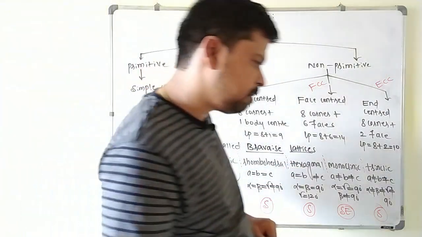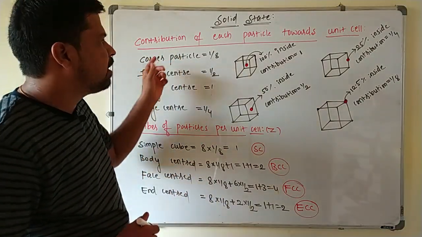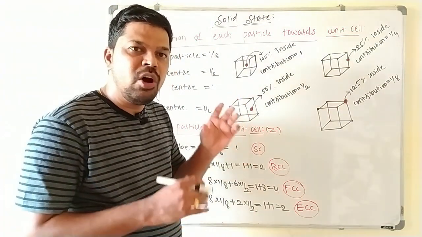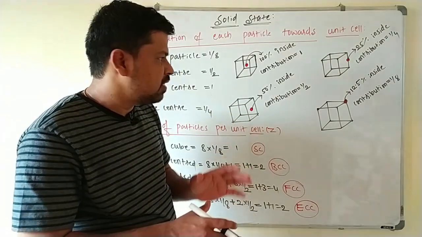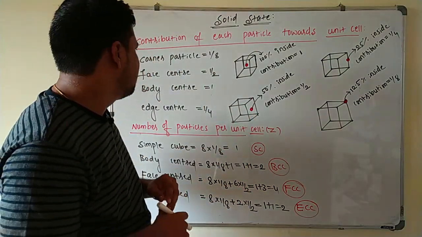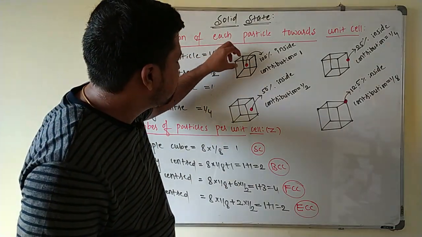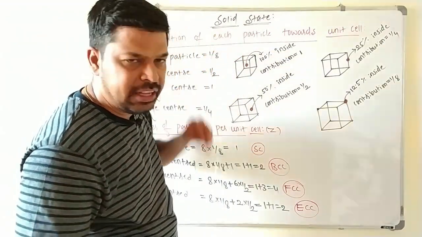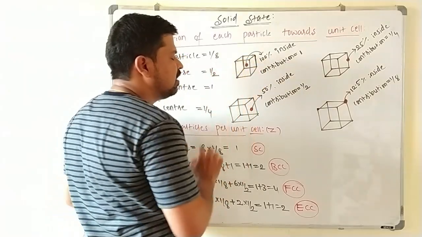Next point. So the next important point is contribution of each particle towards the unit cell. Whatever the lattice points are present, all of them are not present inside the unit cell 100%. Their contribution is different here. Suppose if I take a lattice point or a particle which is present inside the cube, that is at the center of the body, body centered particle, this is 100% inside the cube only.